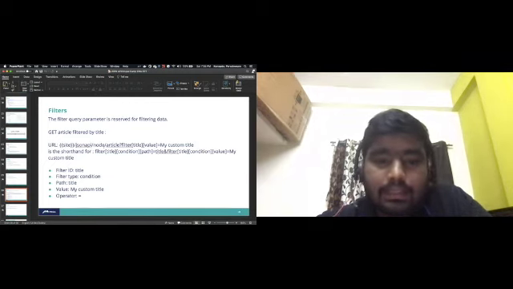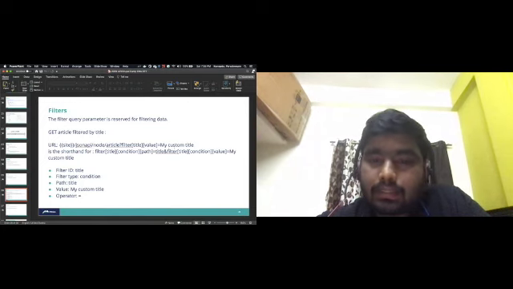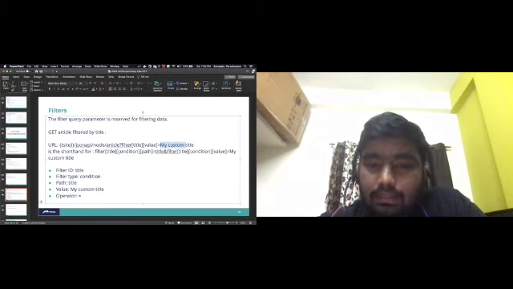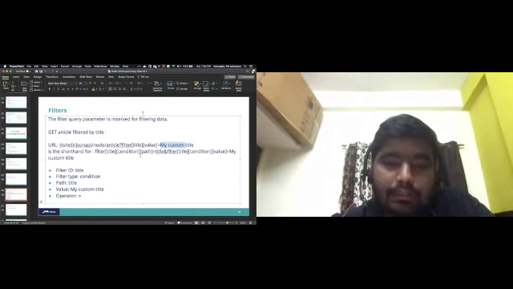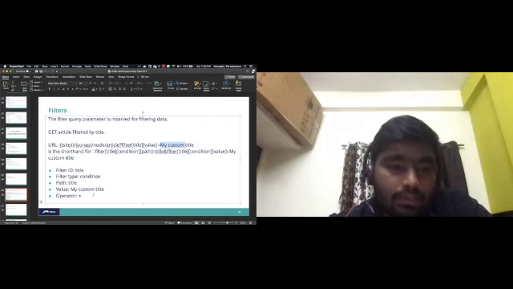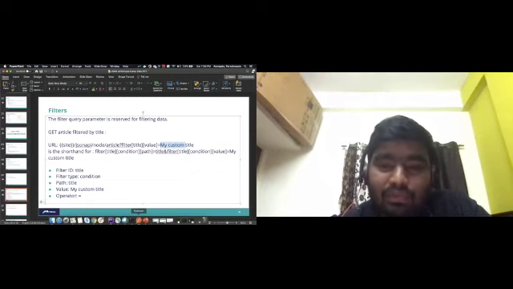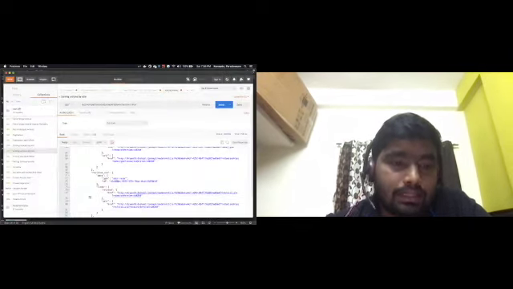The endpoint is site slash JSON API slash node slash article question mark filter title and value. This my custom title will be the title here, and this is the shortened form of the syntax: filter title condition path and title, filter and condition value equal to my custom title. Here the filter ID should be title, the filter type should be condition, the path should be title, and the value should be my custom title. It's hard-coded, what we are passing here, and the operator should be equal to. So we can test here how the filter works. This is simple filtering, but we can also do complex filters based on the business need.